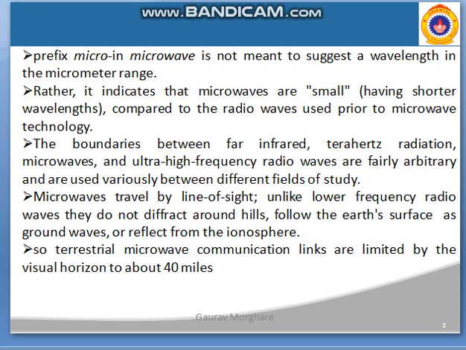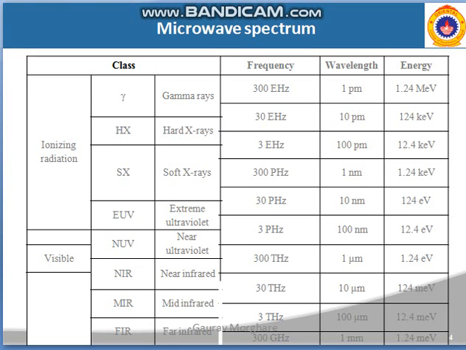So terrestrial microwave links are limited by the visual horizon of about 40 miles. That means if on the ground we communicate through microwave communication, it can travel only up to 40 miles, because due to the curvature of the earth, after 40 miles it is difficult to locate the transmitter, and the signals won't be in the line of sight.